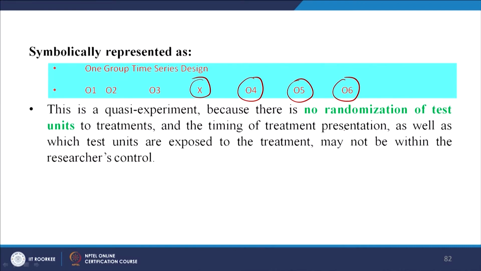This fellow, let us say, is a smoker or a non-smoker from the very beginning, you know it. The timing of the treatment presentation as well as which test units are exposed to the treatment may not be within the researcher's control. The researcher cannot control a few things, for example, let us say I am asking you to be a part of an experiment and you are in a far off place.